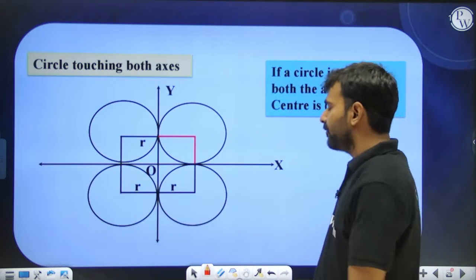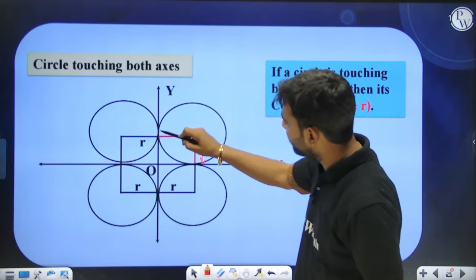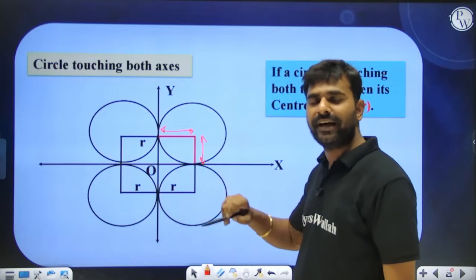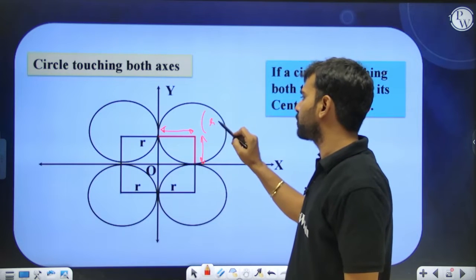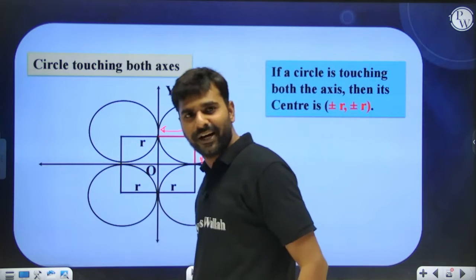Understand that if this is a circle touching both the coordinate axes, then this and this have to be equal. And if they are equal, can you say that the x and y coordinates have to be equal? In the first quadrant both of them have to be positive, so it is going to be r comma r, if r is the radius of the circle.